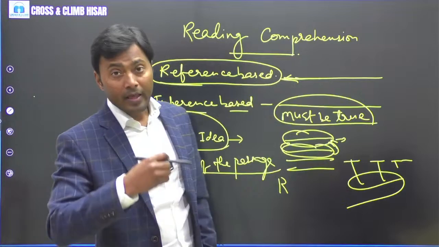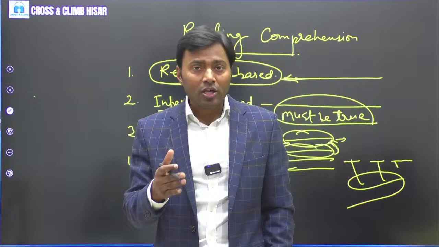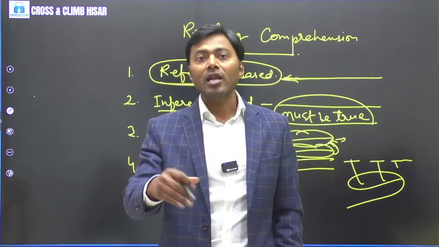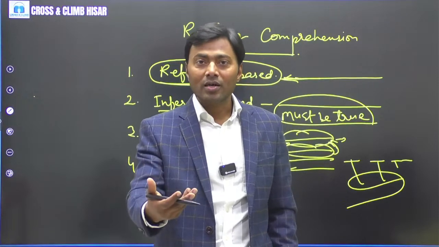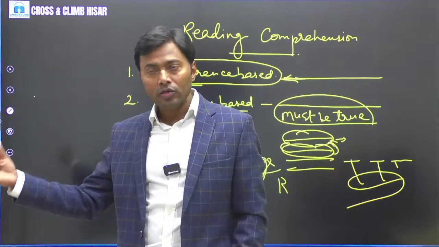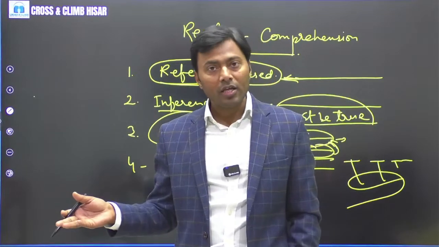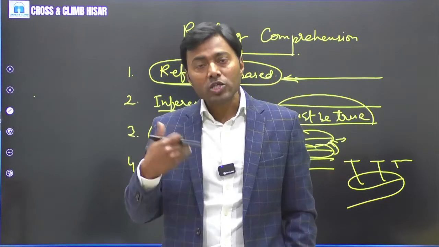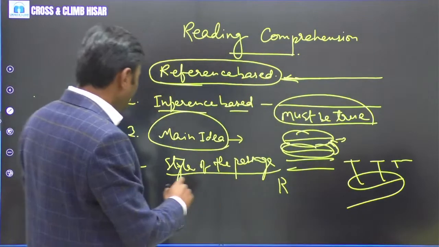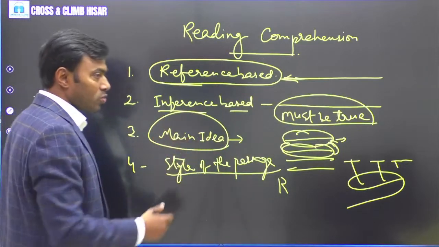So reflective. Then we have narrative. Whenever we have a narrative style, in narration simply something has happened with the author and he is just telling his audience, his reader, what exactly he came across. That is narration. Suppose yesterday I attended a party. Now I'm telling you exactly what happened there. It means I'm narrating my experience at the party. Is that clear, Mahak? Okay, so these are certain styles. Then main idea, then inference based question, then reference based question.